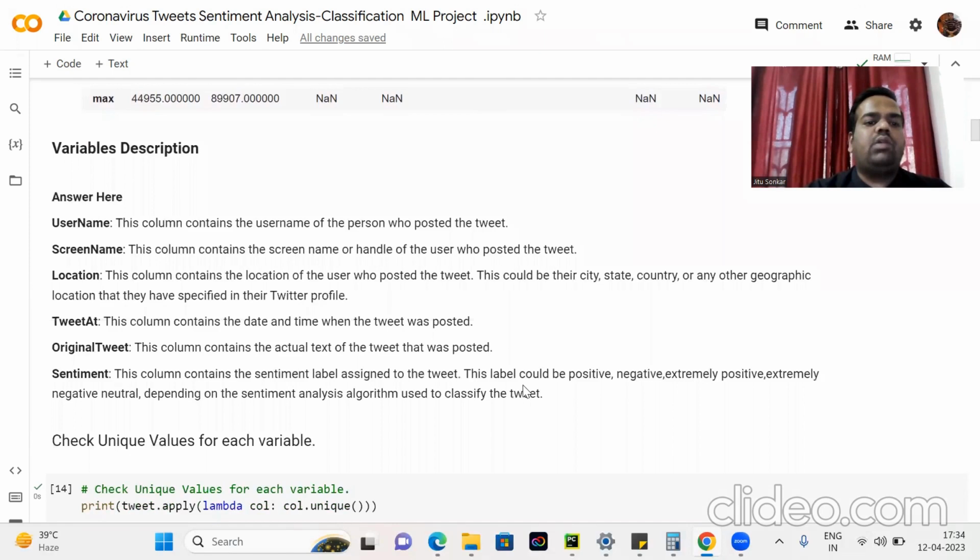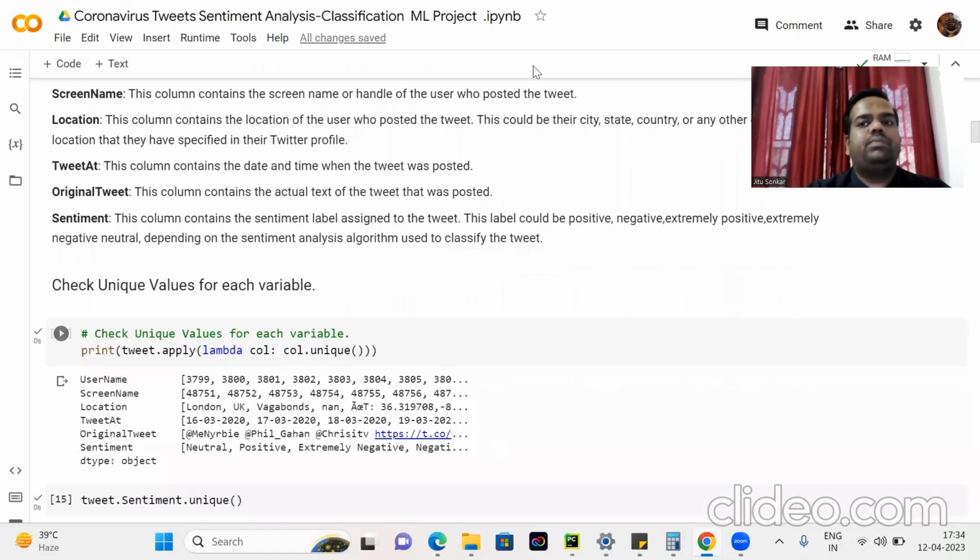This could be their city, state, country, or any other geographical location that has been specified in their Twitter profile. Tweet at: this column contains the date and time when the tweet was posted. Original tweet: this column contains the actual text of the tweet that was posted. Sentiment: this column contains the sentiment assigned to the tweet. This label could be positive, negative, extremely negative, or neutral, depending on the sentiment analysis algorithm used to classify the tweet.